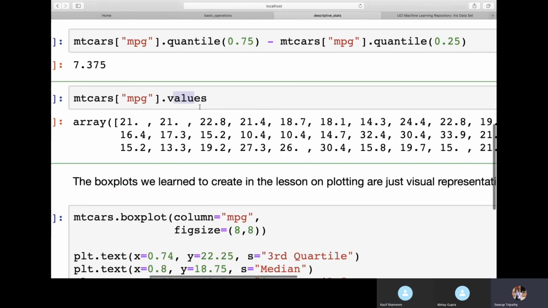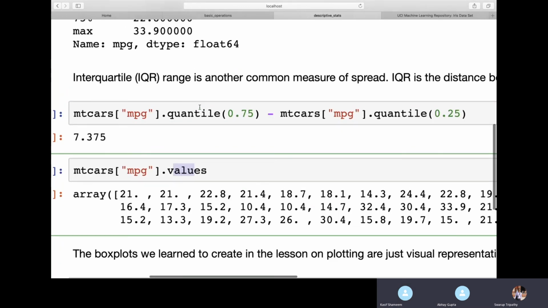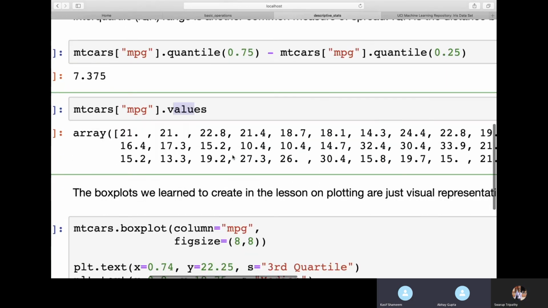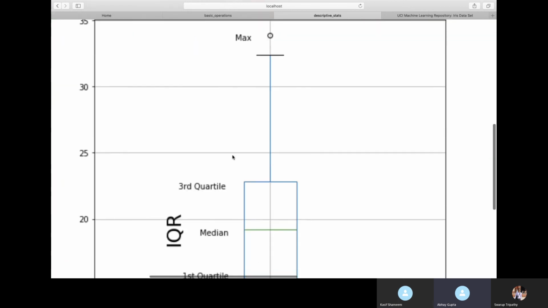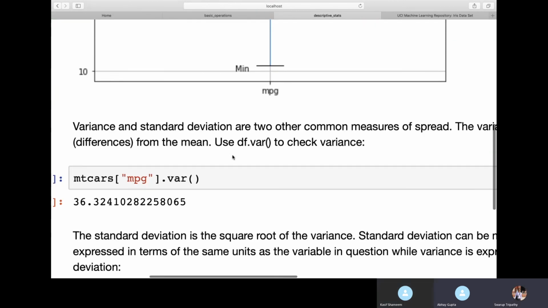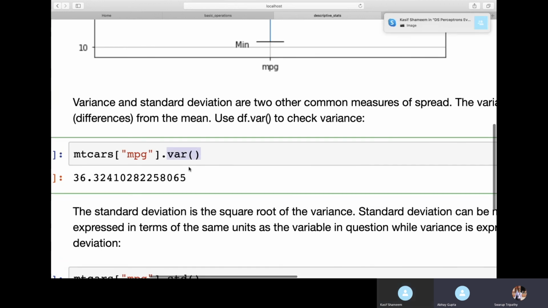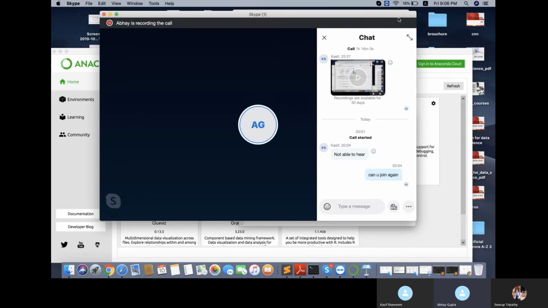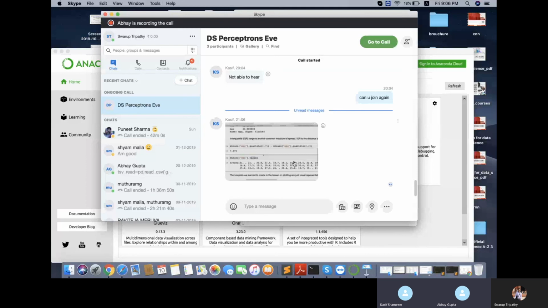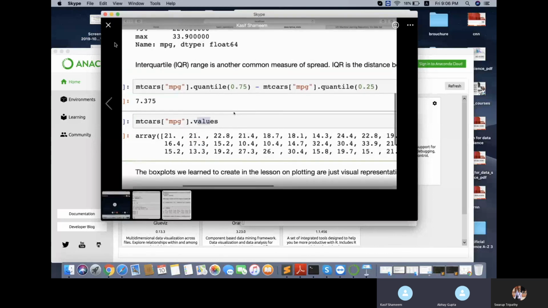Dot values. Okay, this one. Yes, this is variance. Okay, variance. No, nothing, not that. Leave it.